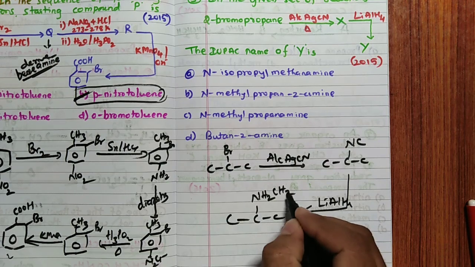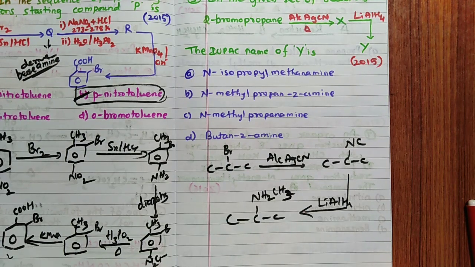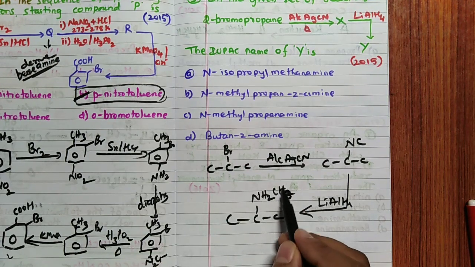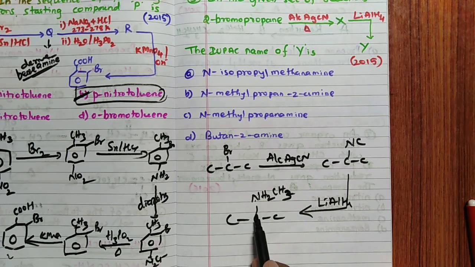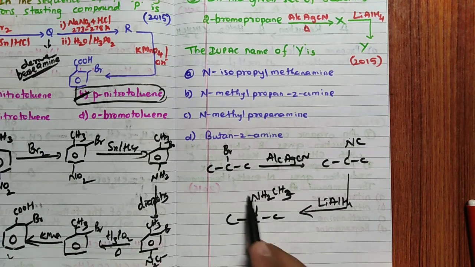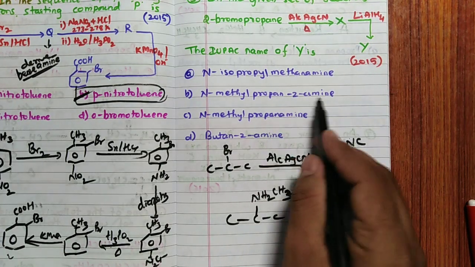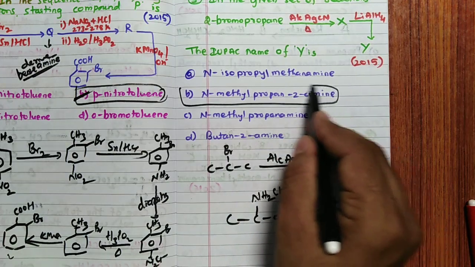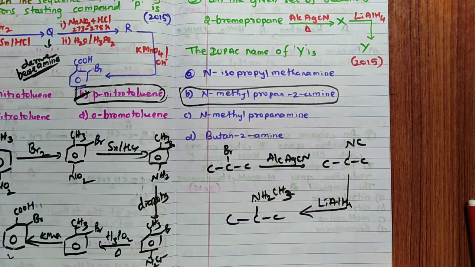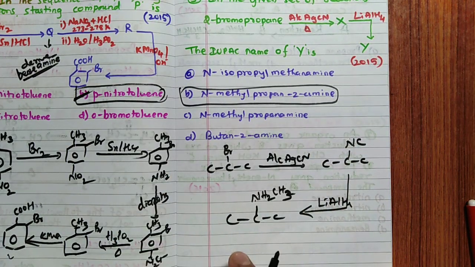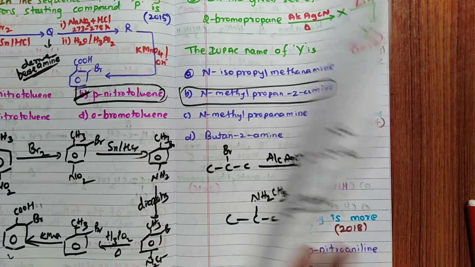In this, CH3 is here. What is the IUPAC name? N-methyl, correct? The methyl group is attached to the nitrogen, and on propane the group is attached at the second position. So it is N-methylpropan-2-amine. The fifth question answer is B, remember, N-methylpropan-2-amine.